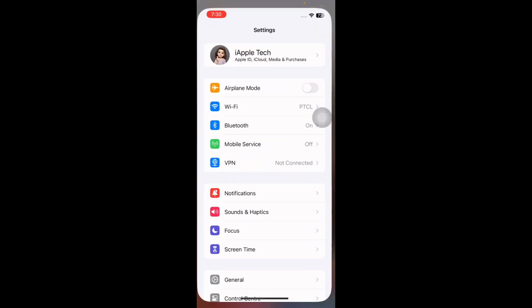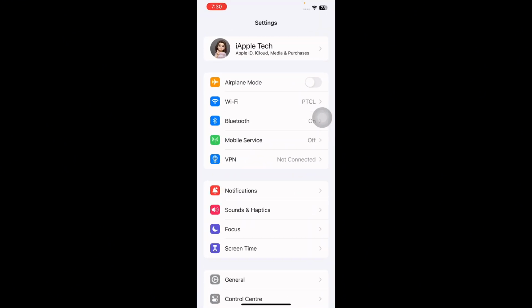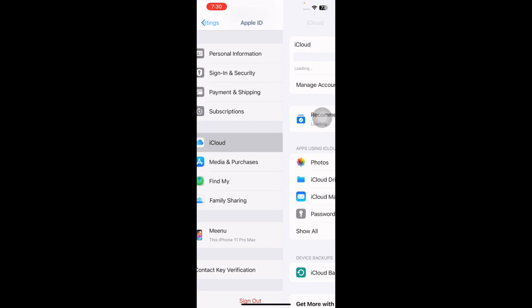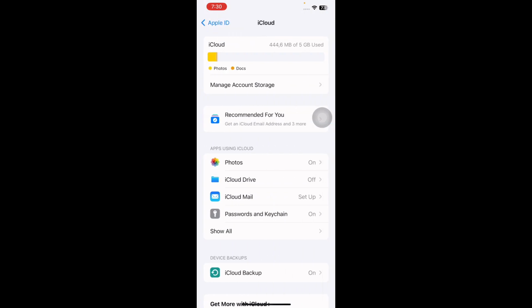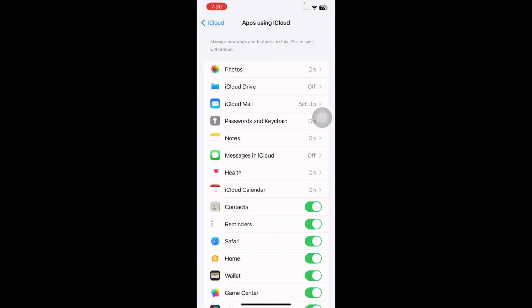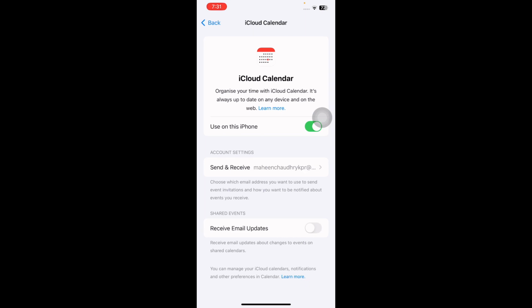And the next step is disable and re-enable the iCloud calendar. For this, open the Settings app and then tap on your Apple ID at the top. Next, select iCloud and then tap on Show All and then tap on iCloud Calendar. Toggle on Use this iPhone to enable iCloud calendar synchronization. If already enabled, toggle off Use on this iPhone. Now wait for at least a minute and then toggle on Use on this iPhone. Go to the next step.